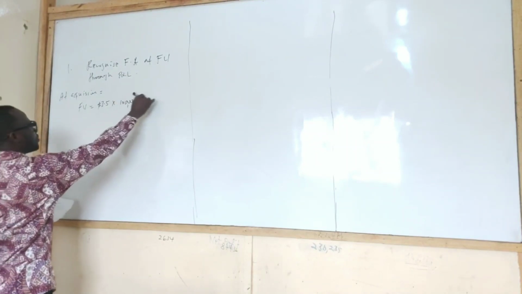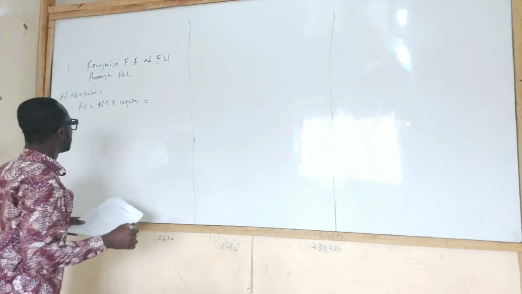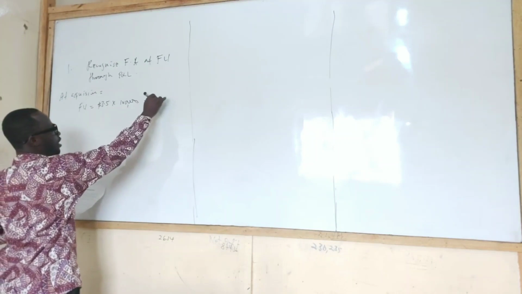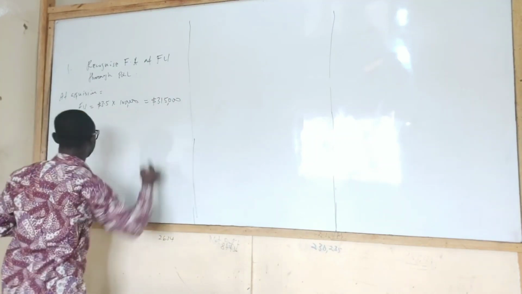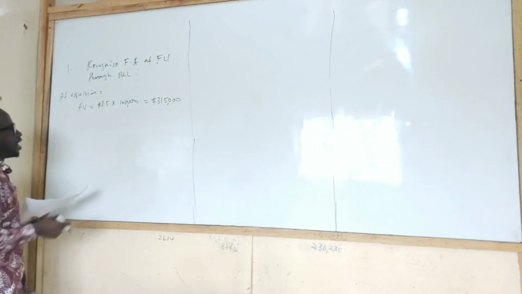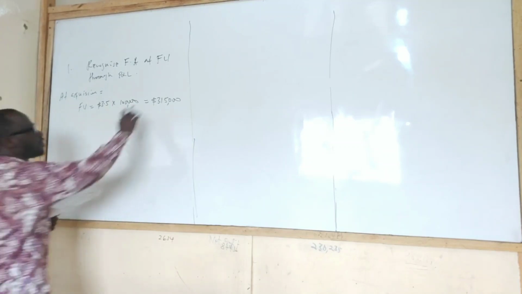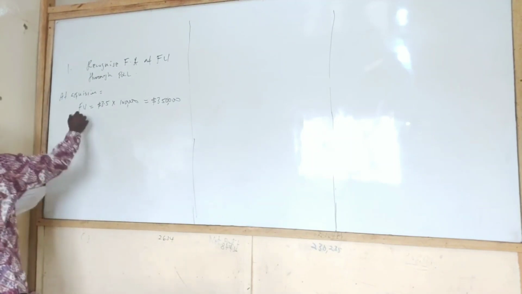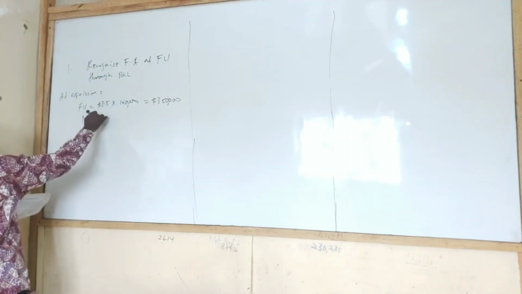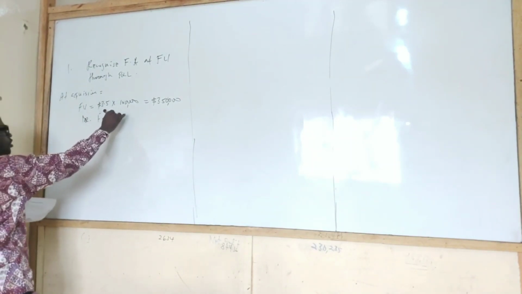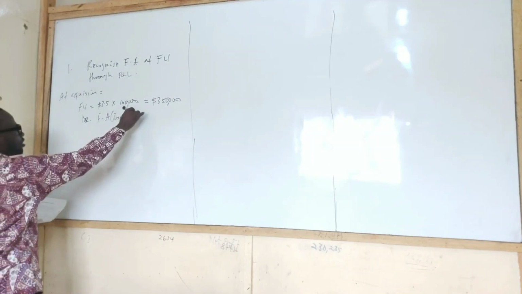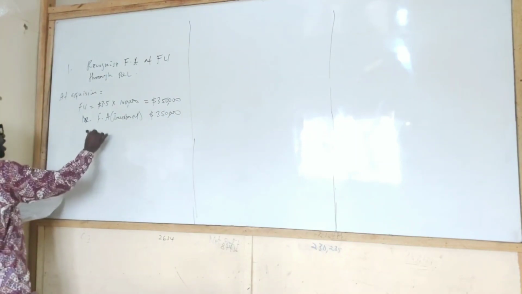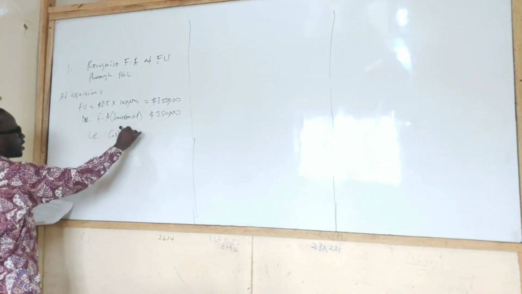What do I have? 350,000. Okay. So double entry. Debit financial assets or investments in your books. That goes to the balance sheet, 350,000. And then you credit what? Cash or bank.